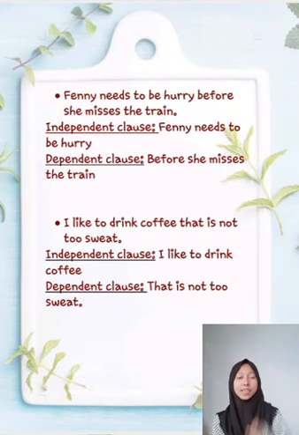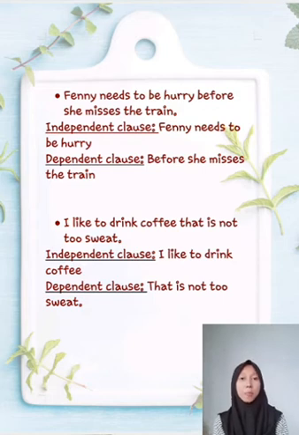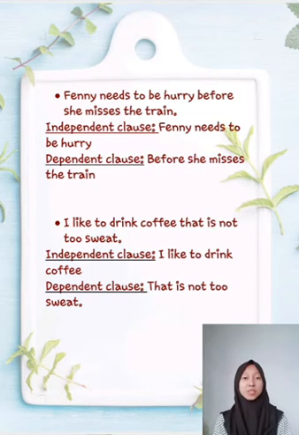Okay, for the second example is Fanny needs to hurry before she misses the train. In here, the sentence Fanny needs to hurry is an independent clause, which even though it is not followed by the next sentence, its meaning can still be known, but is different from the sentence before she missed the train, which is a dependent clause, which will lose its meaning if not followed by any sentence.